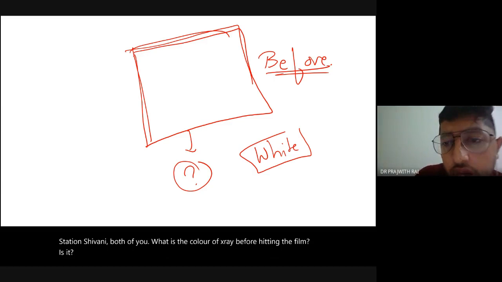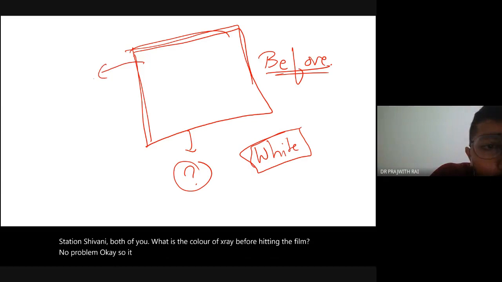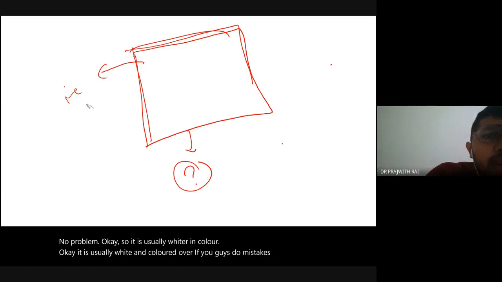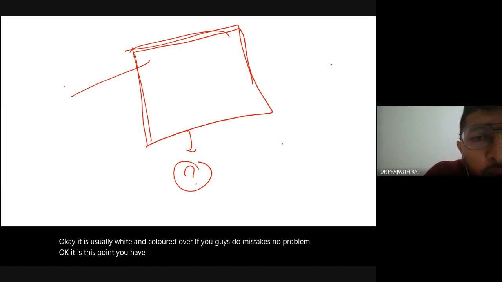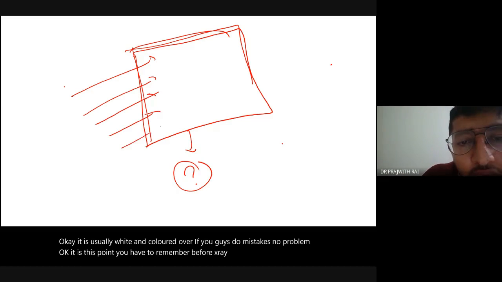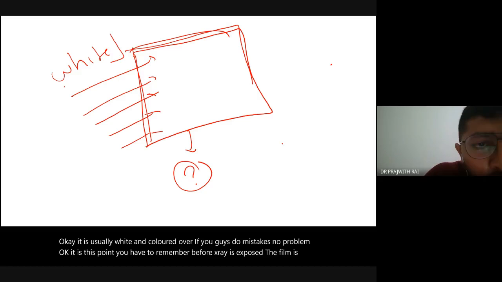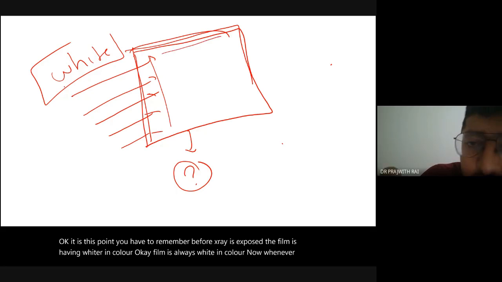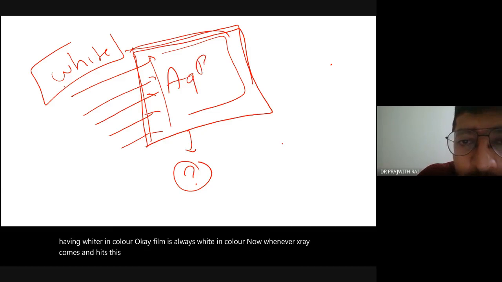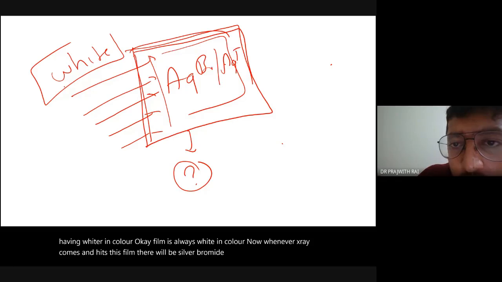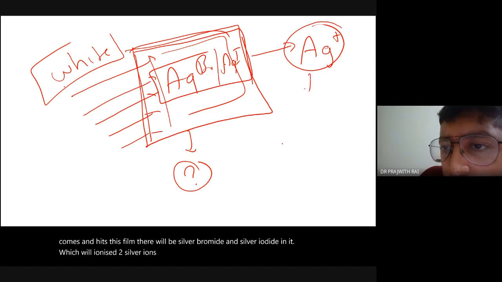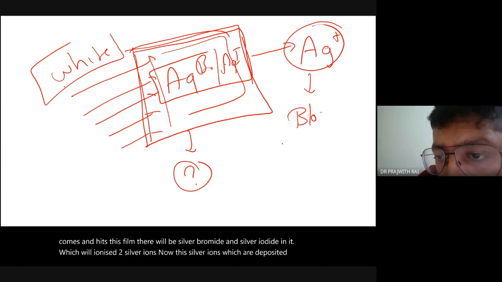No problem. Okay, so it is usually whiter in color. Don't worry if you make mistakes, no problem. This is the point you have to remember: before X-ray is exposed, the film is white in color. Film is always white in color. Now whenever X-ray comes and hits this film, there will be silver bromide and silver iodide in it, which will ionize to silver ions. Now these silver ions are deposited as black dots.